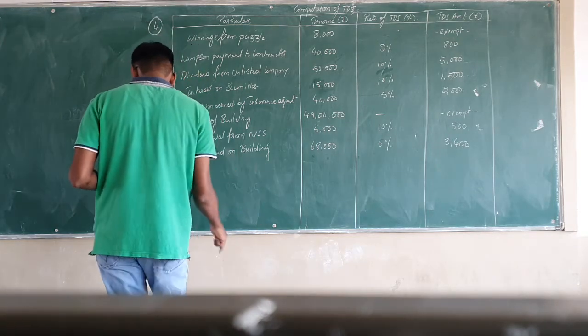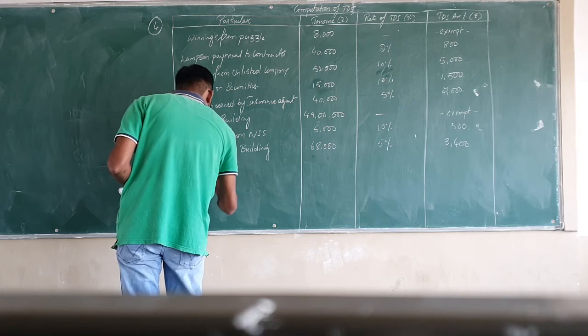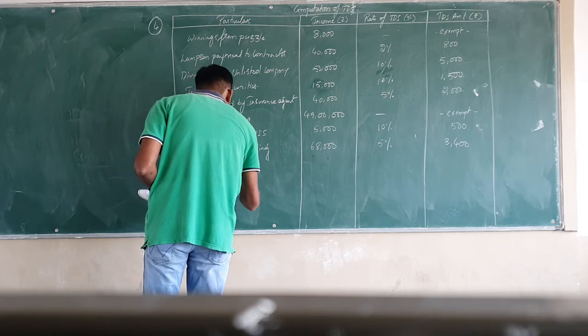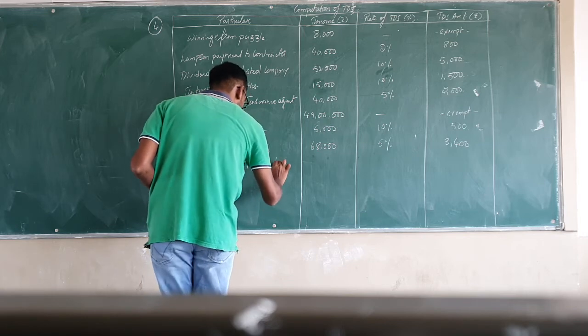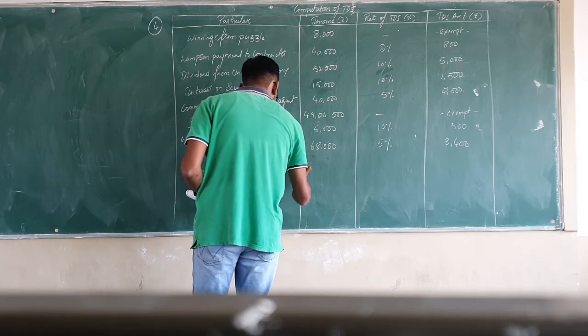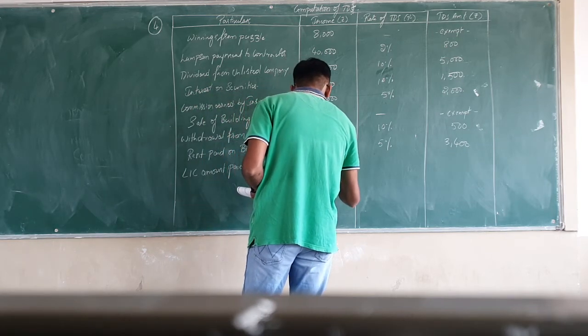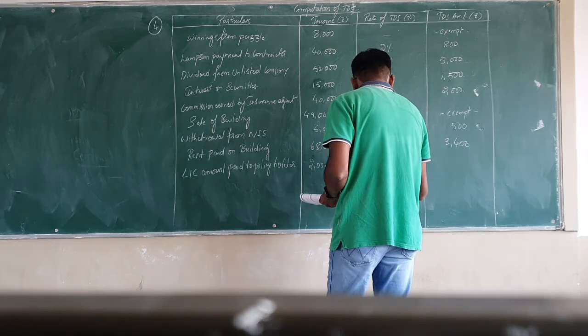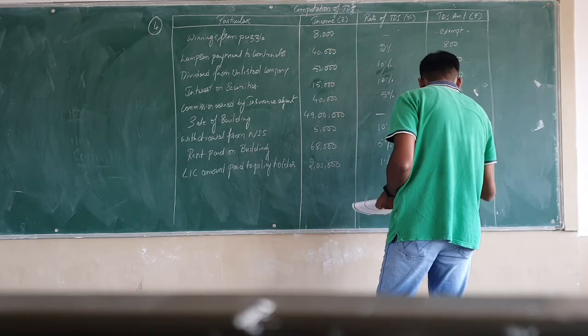So under particulars you write as LIC amount paid to policy holder. How much are they paying? 2 lakh rupees. Now on this 2 lakh rupees, 1% of TDS should be computed. So 1% on 2 lakh will be 2,000 rupees.